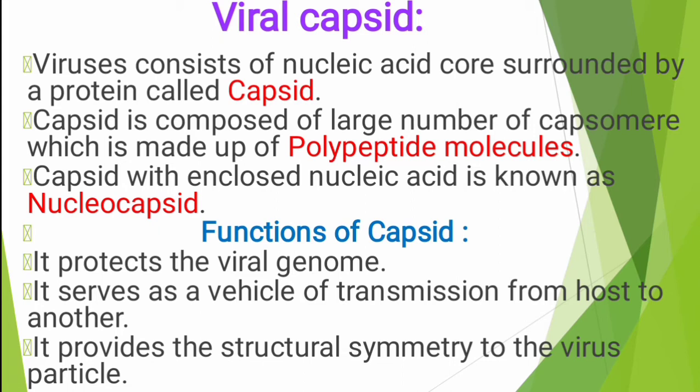We commonly call it a vehicle of transmission. Why? Because it easily transports diseases from one organism to another. Next, it provides structural symmetry to the virus particle, helping to give structure or shape to the virus body.